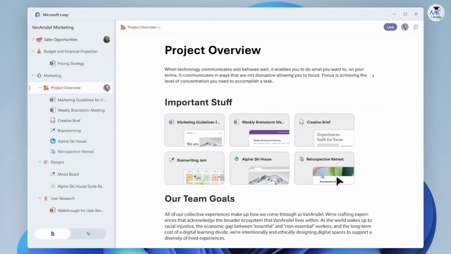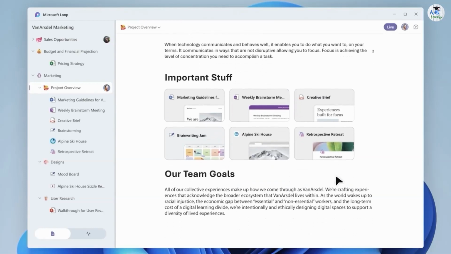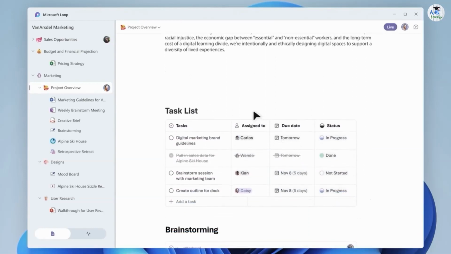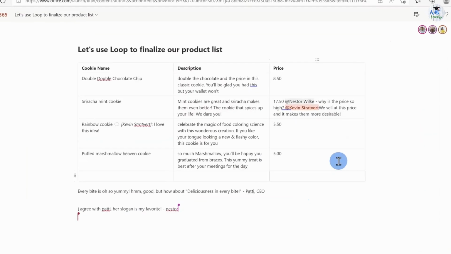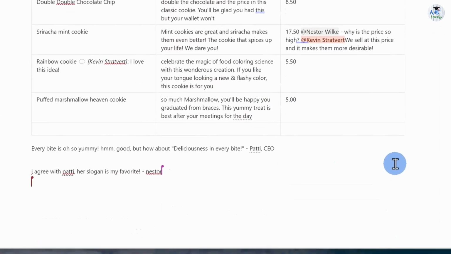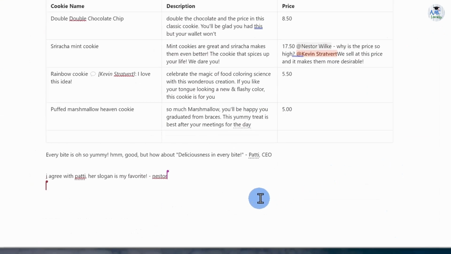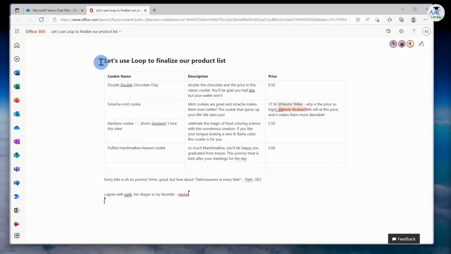The Loop page is the next element you will encounter. Essentially, this is just a bigger canvas on which various components can appear. I have a table here in this example. I have a text paragraph, and I've got a status list as well, and every single one of these is a separate component. However, they are all live together on this single, larger page.